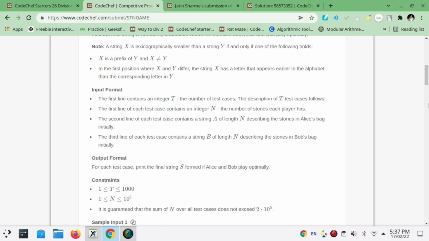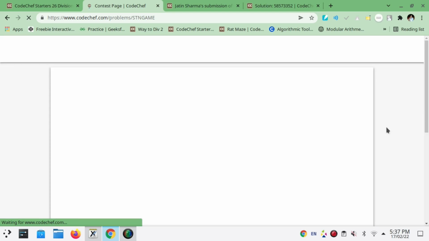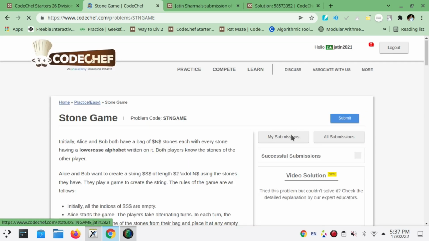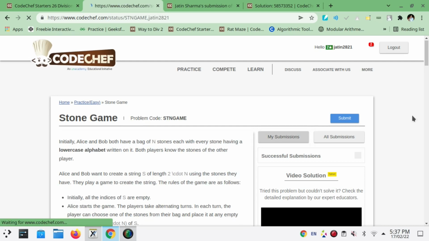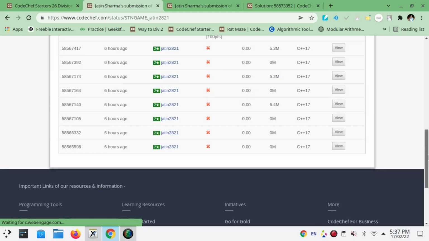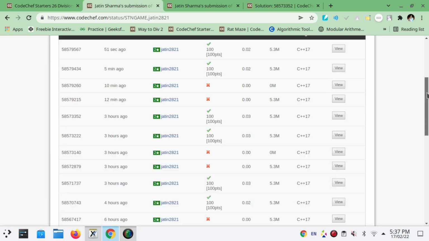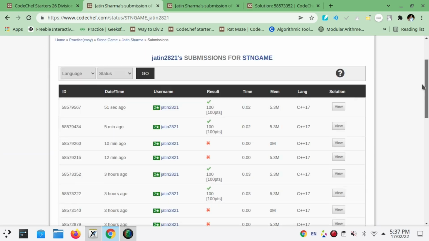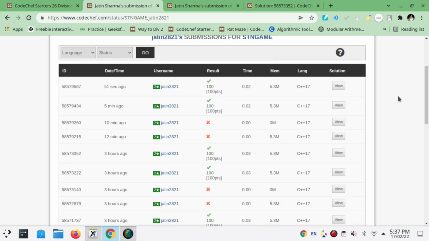If I show you my submissions for this problem, you can see the number of failures, but ultimately I got it correct. That's what we have to learn from the starters and long challenges, or all the contests.